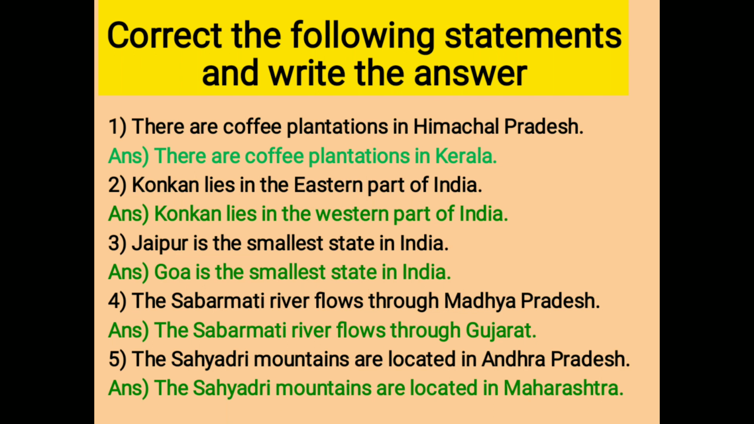Number 3, Jaipur is the smallest state in India. Answer, Goa is the smallest state in India. Number 4, the Sabarmati river flows through Madhya Pradesh. Answer, the Sabarmati river flows through Gujarat. Number 5, the Sahyadri mountains are located in Andhra Pradesh. Answer, the Sahyadri mountains are located in Maharashtra.